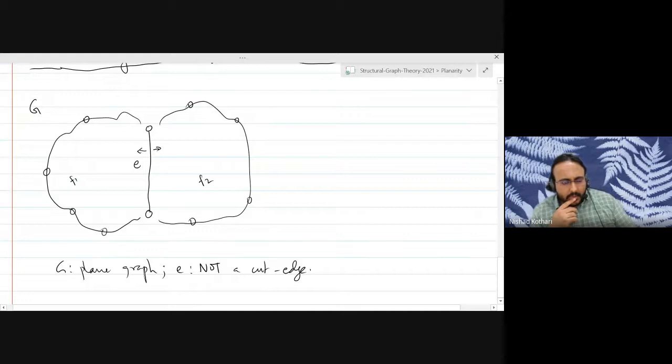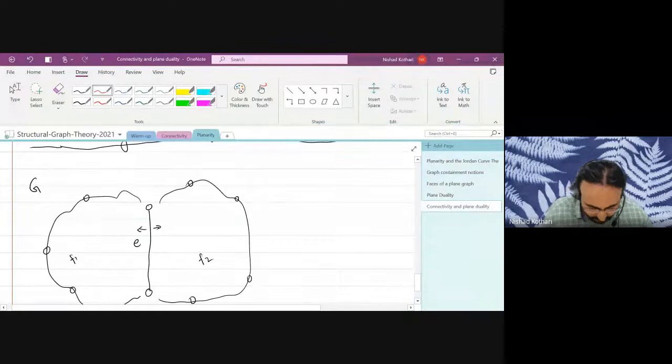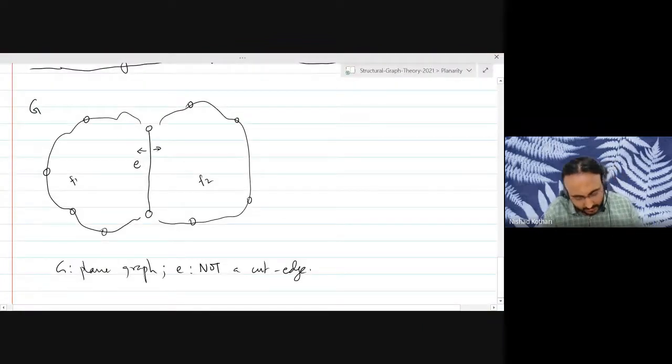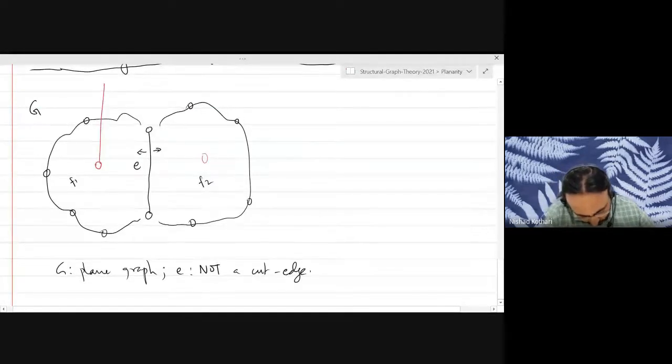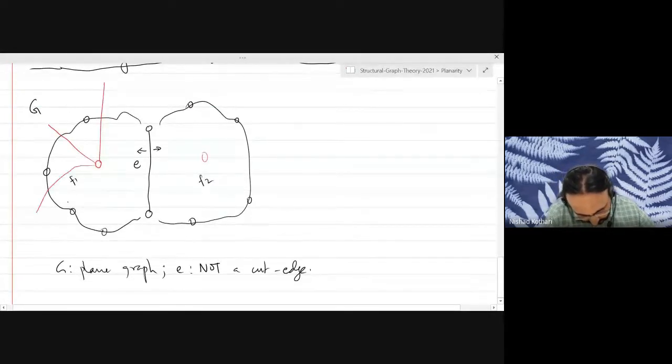So I want to think about what does the graph G minus E look like and how can we relate it to the dual of this graph? Okay. So first let's draw the dual. This is just an example and you can convert whatever we are going to prove into a formal proof, but I want to focus on the intuition here. Okay. So what does the dual look like? The dual looks like this locally. I'm just drawing the dual for this part of the graph.